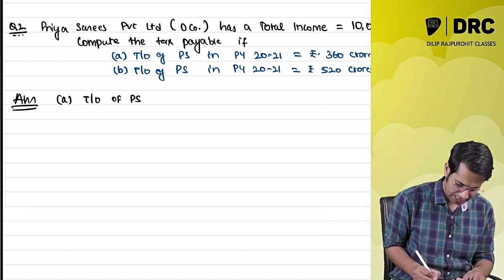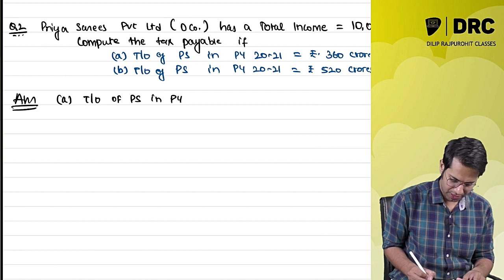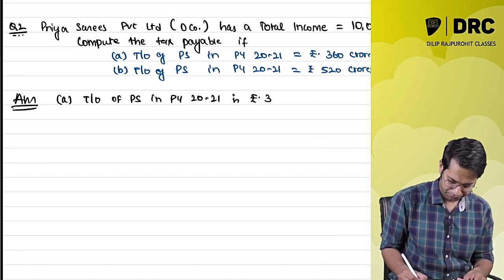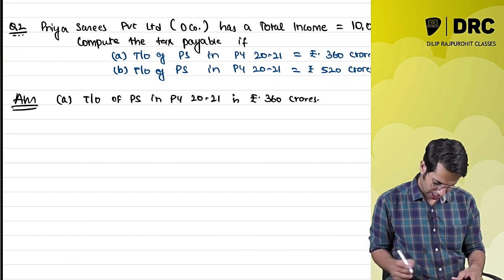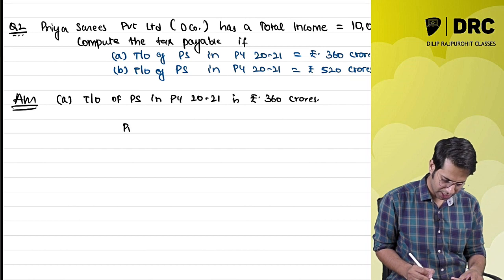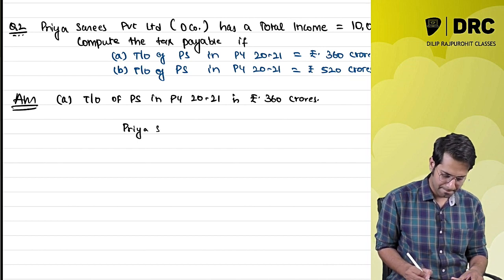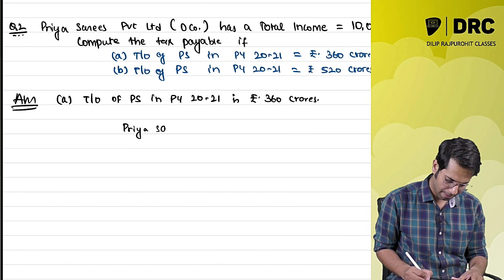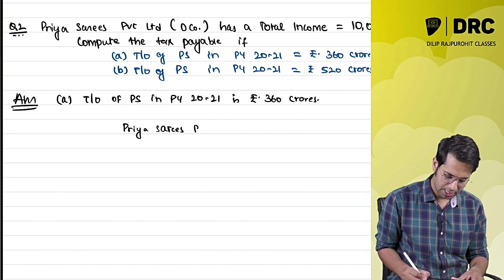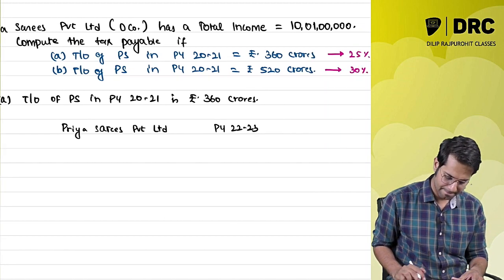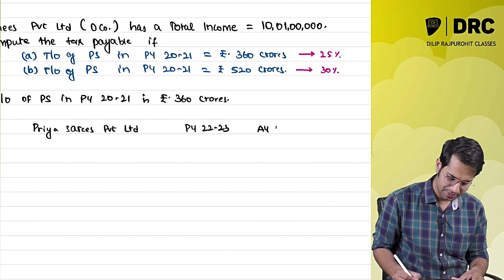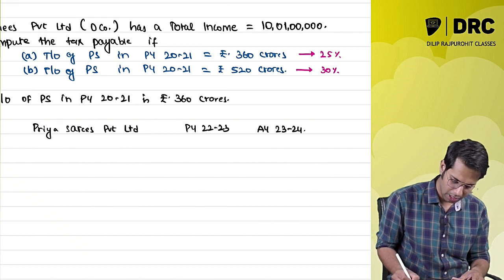Turnover of Priya Sarees in previous year 2021 is rupees 360 crores. So how do I do the computation? First, obviously you should write the name of the assessee, Priya Sarees Private Limited, then previous year 22-23, assessment year 23-24,